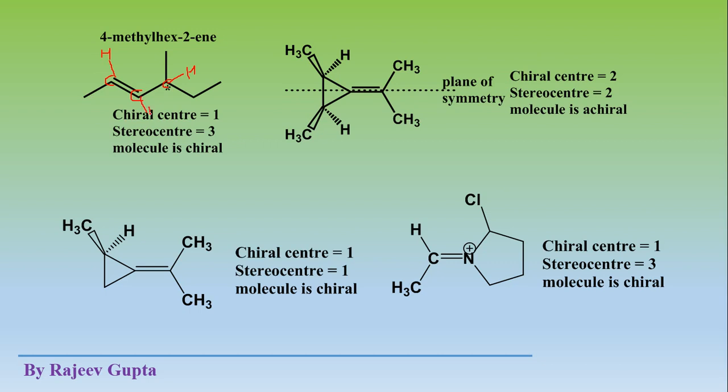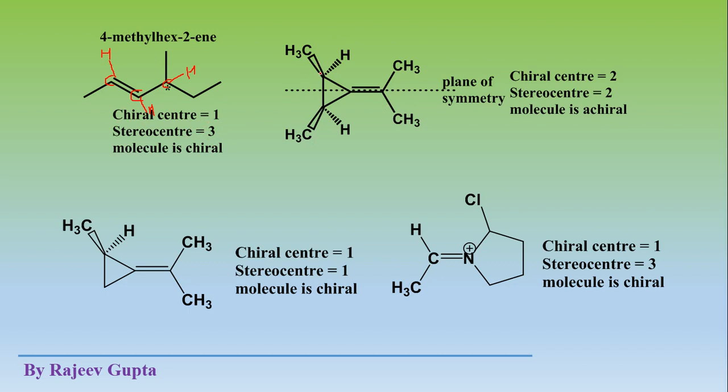This is trans configuration. See, both hydrogen atoms are in an anti manner, but if you interchange these two groups, you will get the cis geometrical isomer. So these two carbon atoms are stereo centers here, and the chiral center is also included. So it is total 3, and the molecule is chiral because only one chiral center is present here.